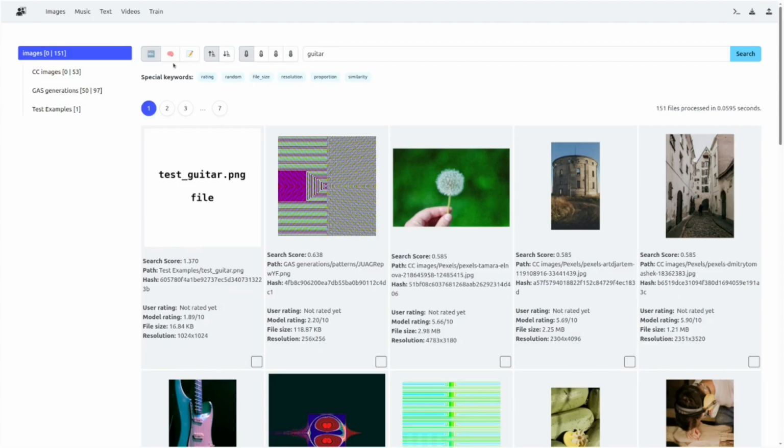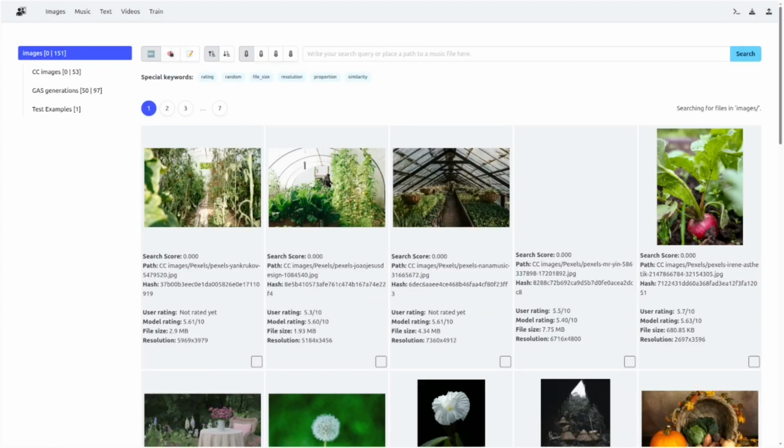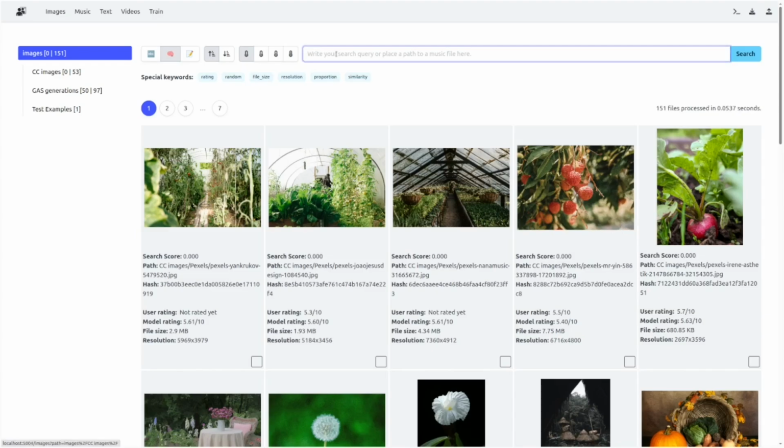Content-based search is a more advanced search mode that uses modern embedding models to understand the actual content of your files. This search mode is especially useful when you don't yet know much about your data, do not have any notes attached to it, and want to find something solely based on the content inside the files. This search mode is already available in the music, images, and text modules.